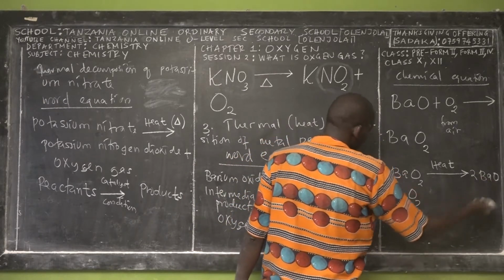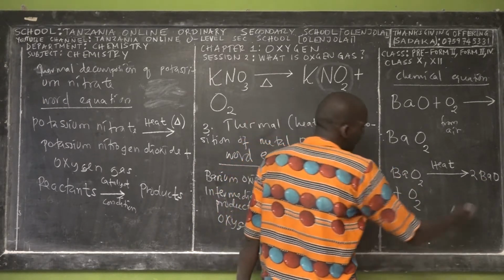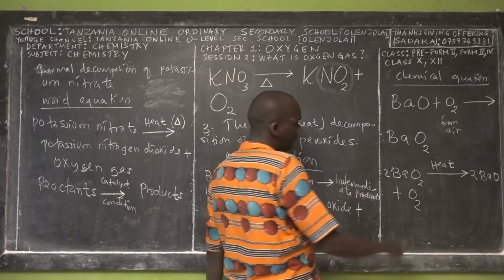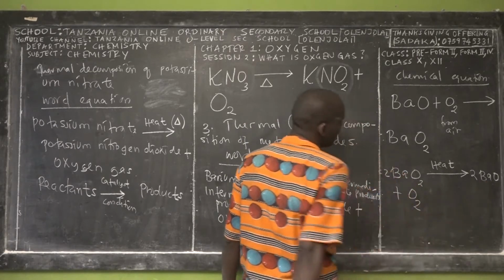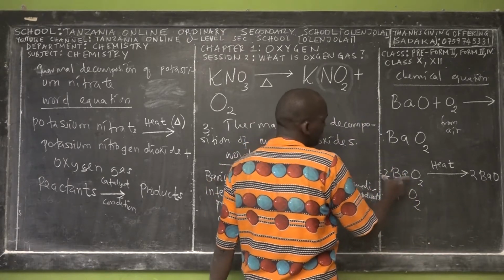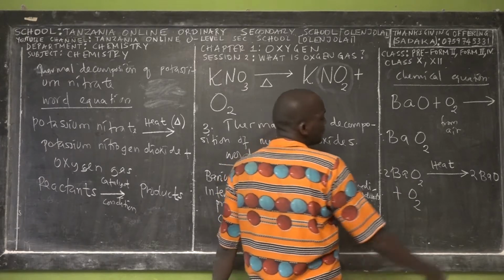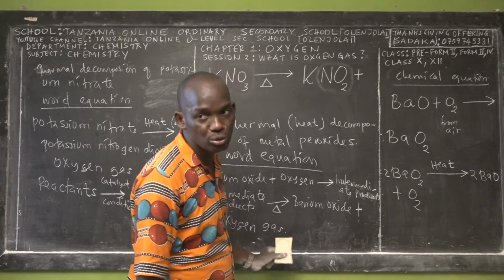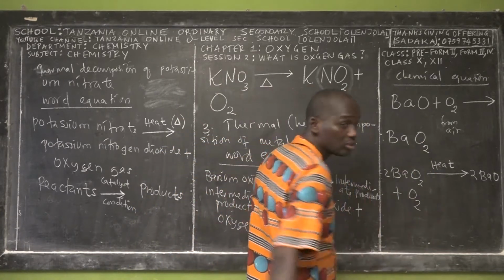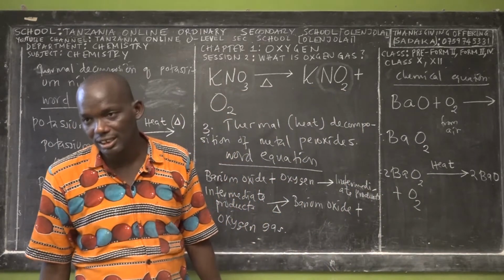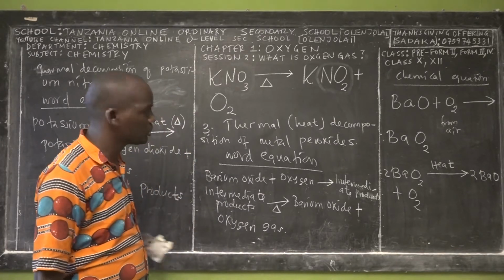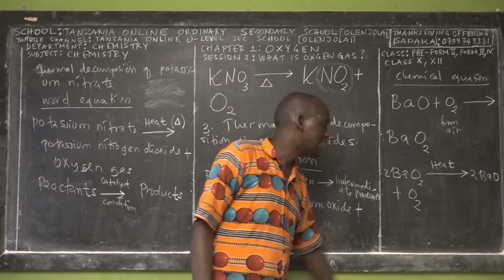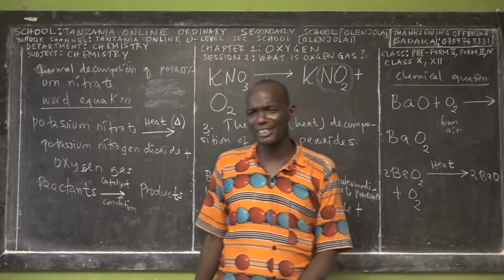Kwa hivyo, kwa hapa na barium ngapi? Tutafundishana mambo ya balance equation baadaye. Na barium ngapi? 2. Hapa tunayo 1. Kwa hiyo tunaongeza 2. Huko na barium ngapi? 2. Na hapa na barium ngapi? 2. Hapa na oxygen ngapi? 2 mara 2, 4. Na hapa na oxygen ngapi? 2. Jumlisha na hizi 2, 4. Kwa hiyo namba za oxygen za upande wa kushoto ni sawa na namba za oxygen za upande wa kulia. Tutafundishana baadaye mambo ya balanced equation. Ndio maana kuna ile topic ya mwisho inaitwa chemical equation. Ila kwa hapa wewe usiumize kichwa kwamba mimi nafanya nini.